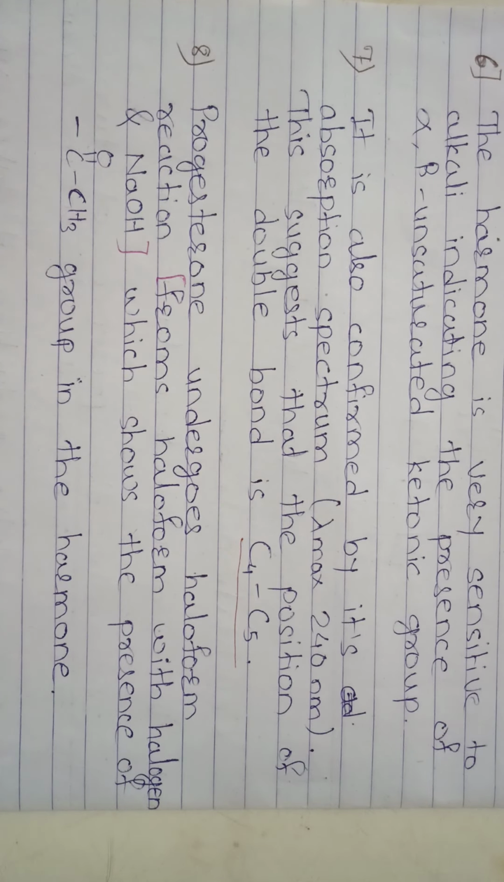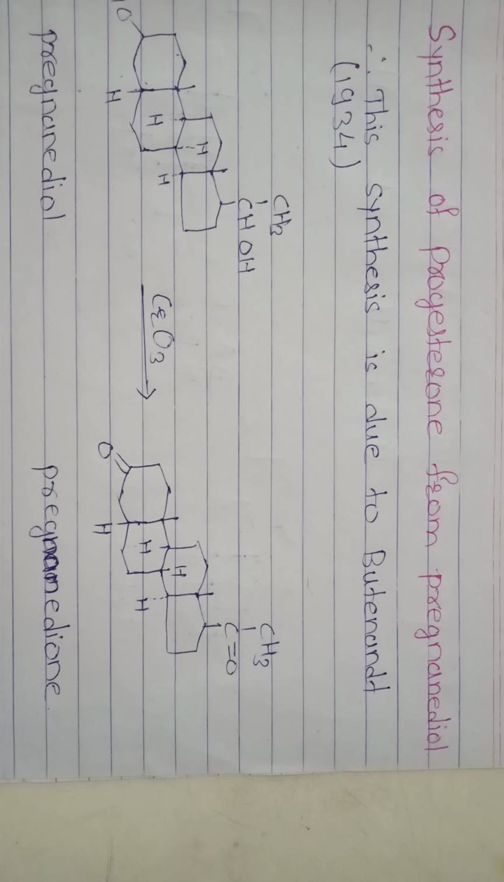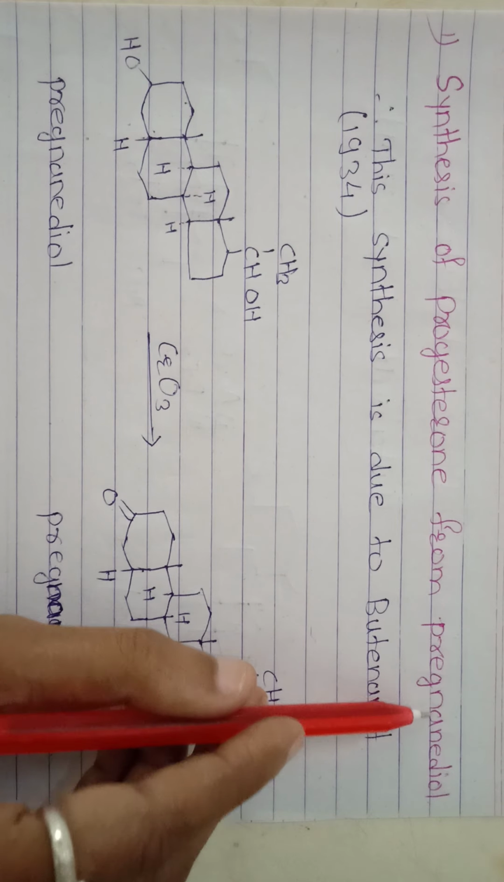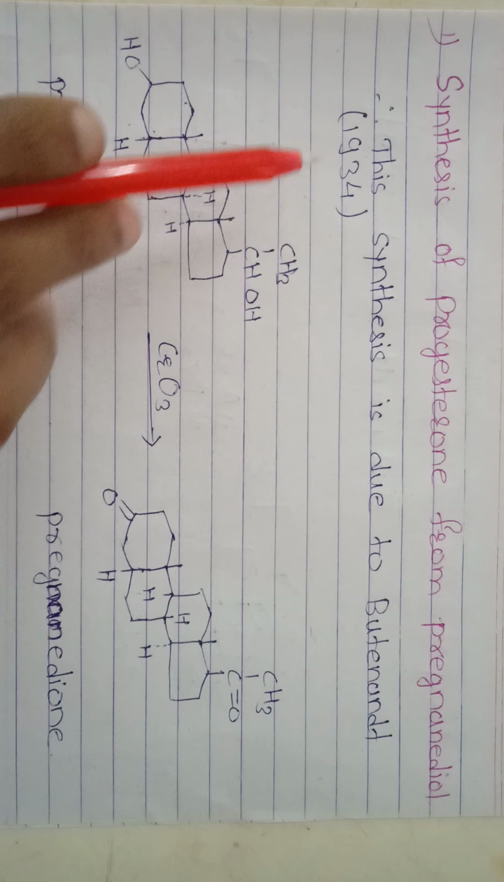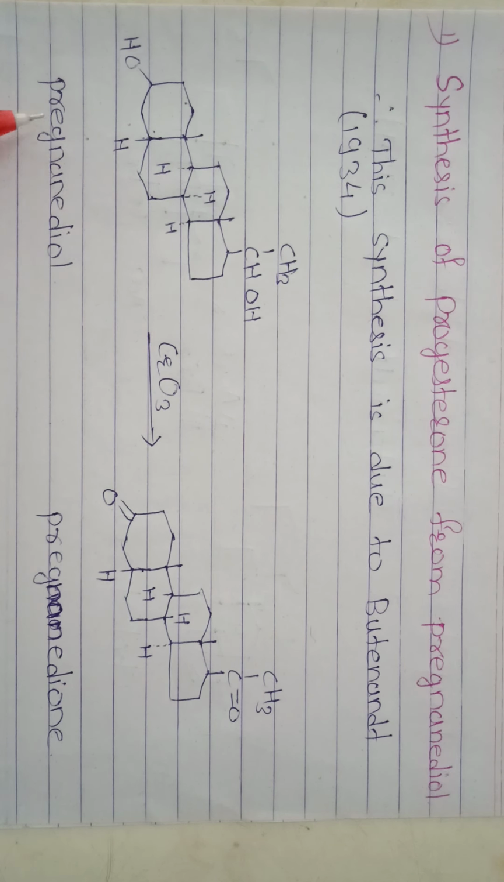Then the last point is progesterone undergoes the haloform reaction, forms the haloform with halogen and NaOH. This shows the presence of a COCH3 group in the hormone. Then next point is the synthesis of progesterone from pregnanediol. This synthesis is due to Butenandt in 1934. This is the structure of